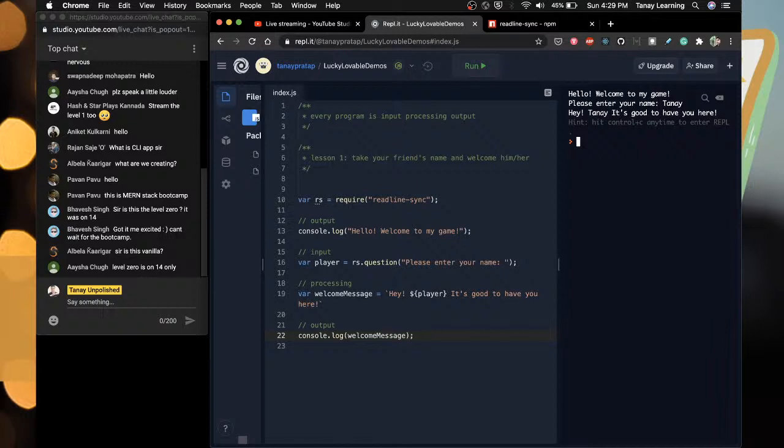Good. Sir, is this vanilla? This is Node.js. Got it. Can't wait for the boot camp. Bhavesh is super excited. Good for you, Bhavesh.